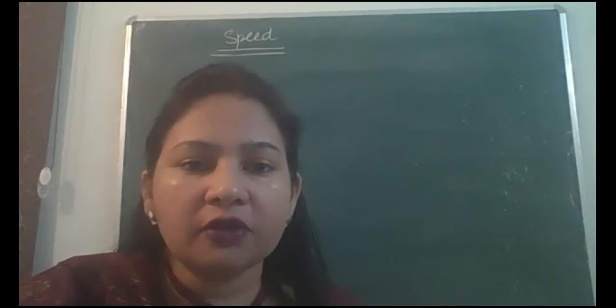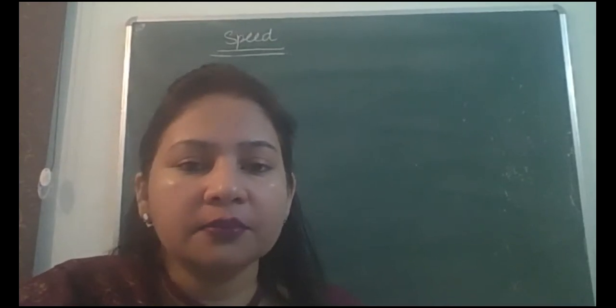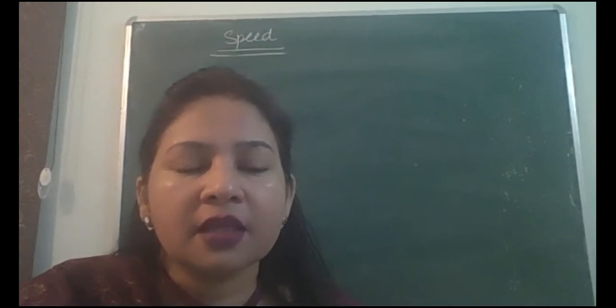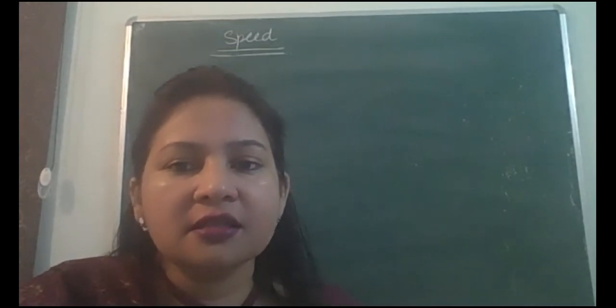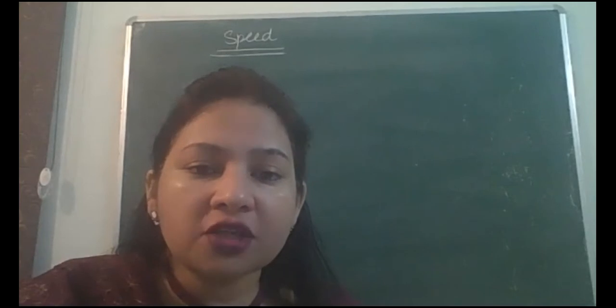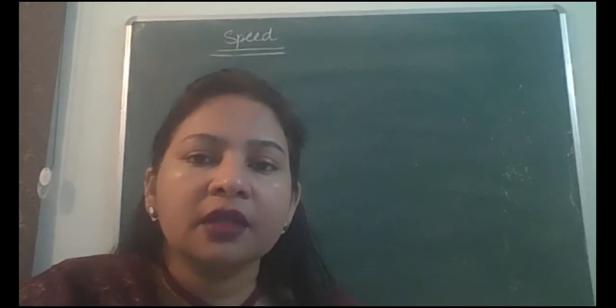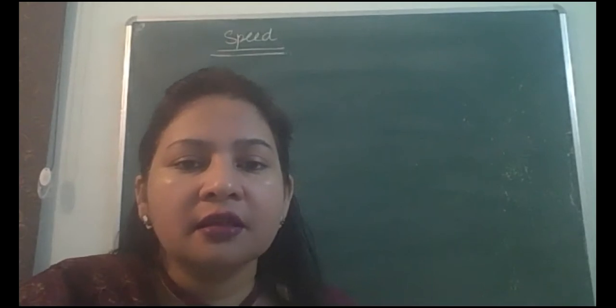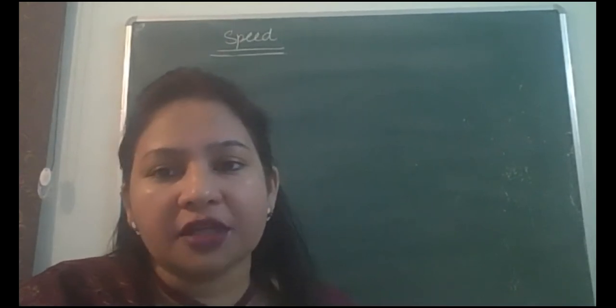So all of you write the definition of speed now. Speed is defined as the rate of change of distance covered by an object.